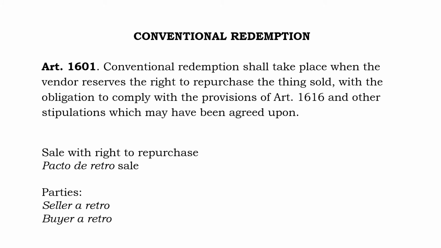Conventional redemption is provided for under Articles 1601 to 1618. Article 1601 provides, conventional redemption shall take place when the vendor reserves the right to repurchase the thing sold, with the obligation to comply with the provisions of Article 1616 and other stipulations which may have been agreed upon. Conventional redemption is what is called sale with right to repurchase, or pacto de retro sale. Who are the parties to a pacto de retro sale? The parties are the seller a retro and the buyer a retro.